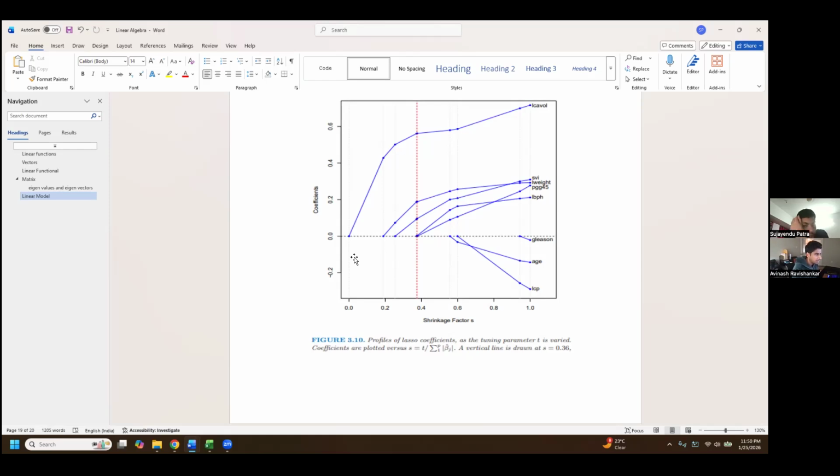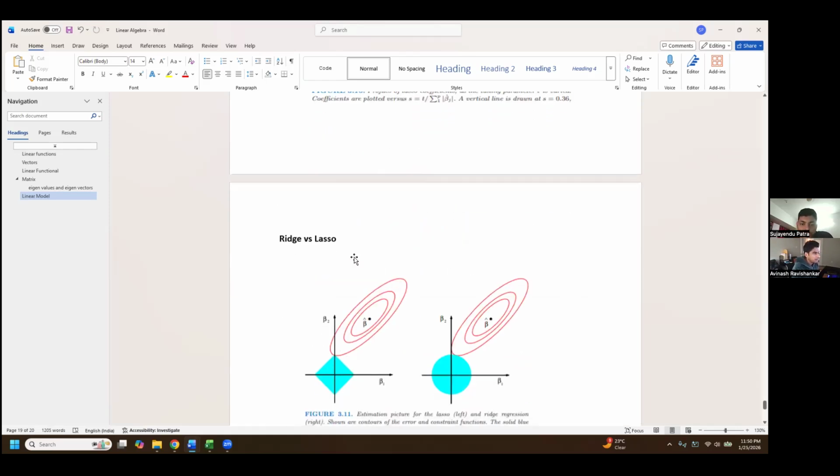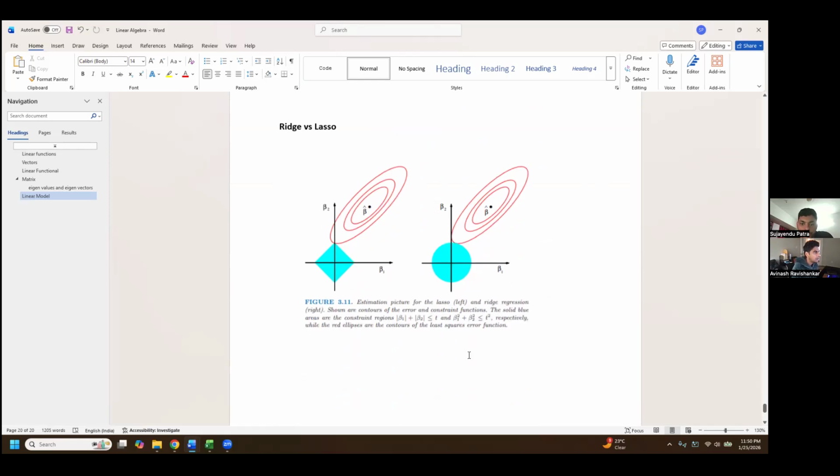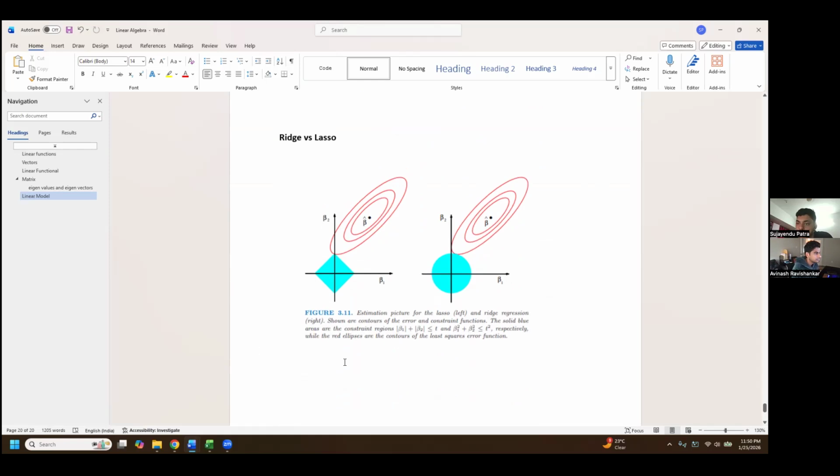And there is a very beautiful geometric interpretation of that, and this picture is also from his book, to understand why that is happening. So the left picture is Lasso and the right picture is ridge. Let me explain what is happening here. He has chosen an example with only 2 regressors, beta 1 and beta 2.